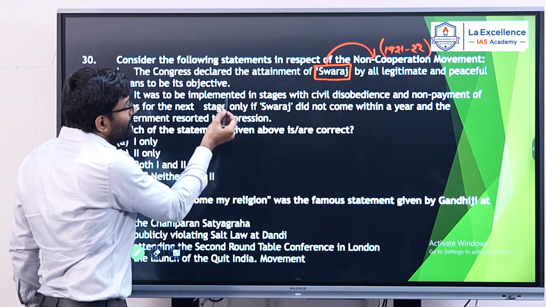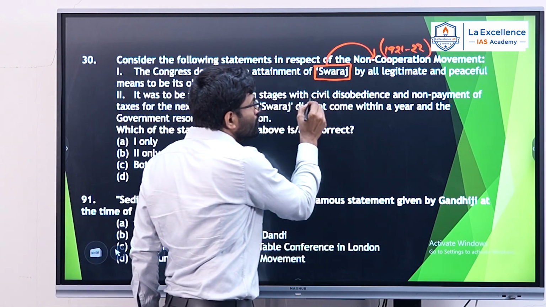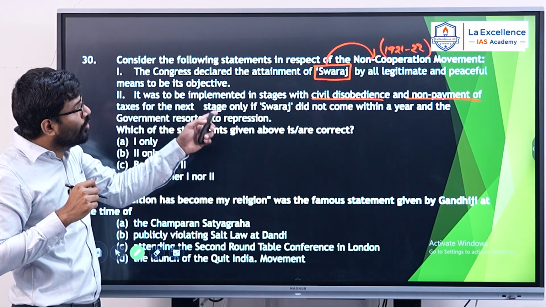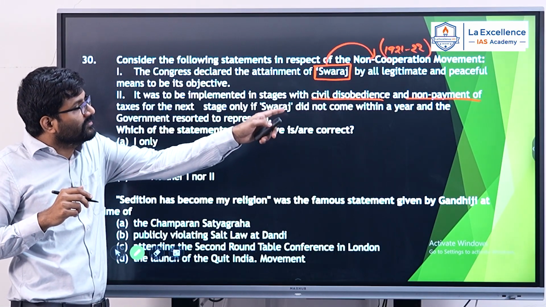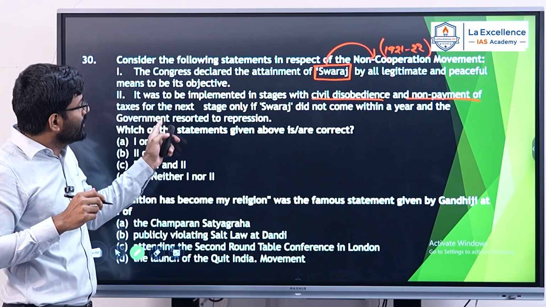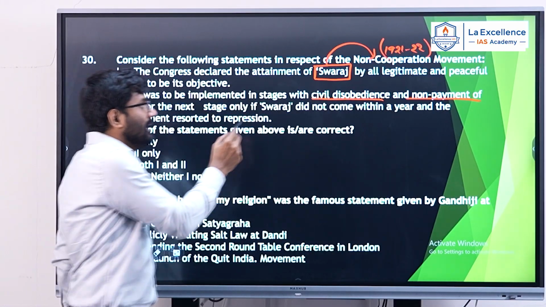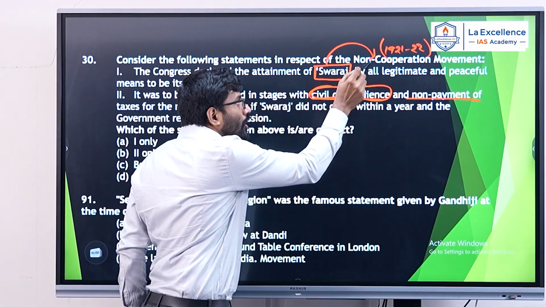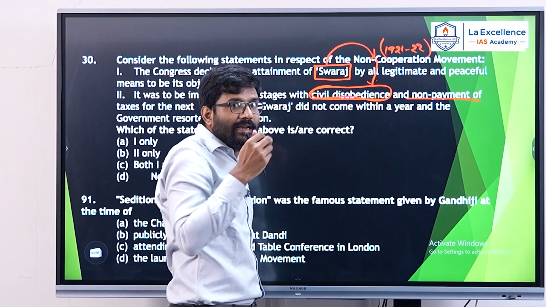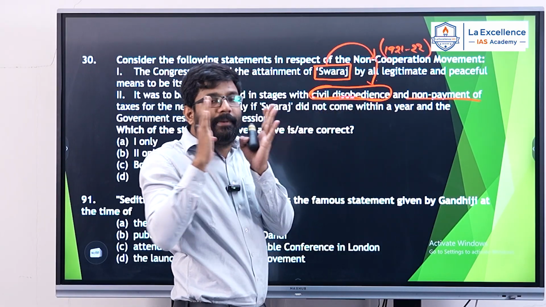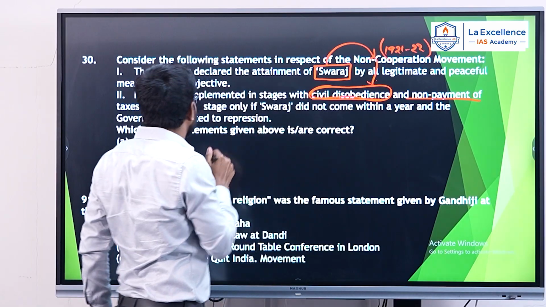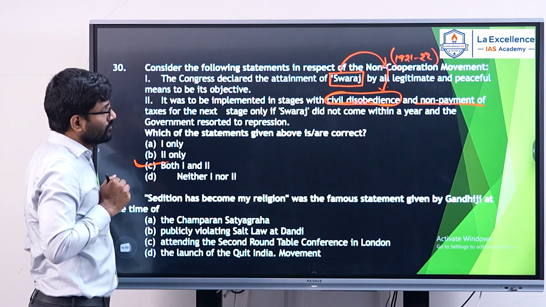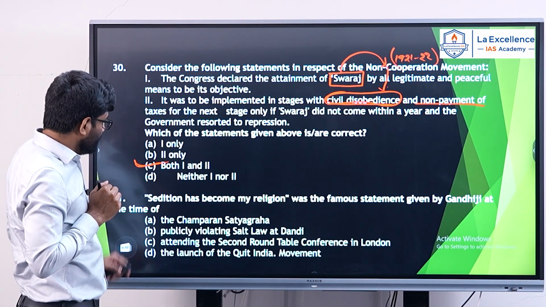It was to be implemented in stages with civil disobedience and non-payment of taxes for the next stage only if Swaraj did not come within a year and the government resorted to repression. Yes, my dear. Even civil disobedience is also part of non-cooperation movement, and this is a later part of non-cooperation movement. So this statement is also correct. So my answer is both 1 and 2. Come to the 91 question.